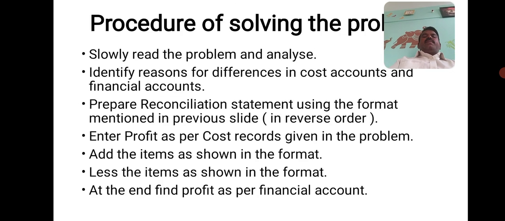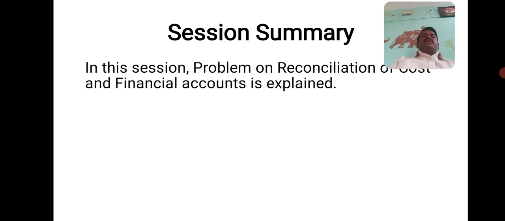So identify the reasons for differences in cost accounts and financial accounts. Prepare the reconciliation statement using the format mentioned in the previous slide. Enter profit as per cost records given in the problem. Add the items as shown in the format. Less the items as shown in the format. At the end, find out profit as per financial accounts. So in this session, problems on reconciliation of cost and financial accounts are explained.